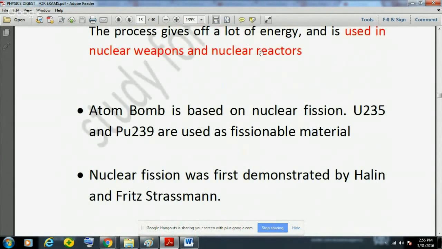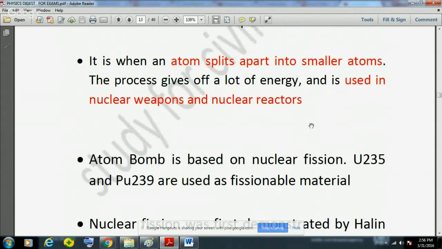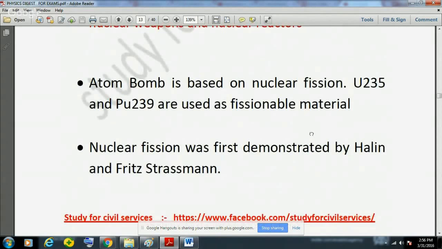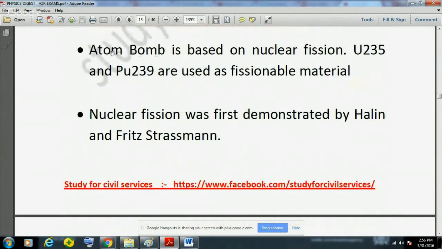Please remember this. The nuclear reactors which are used to produce electricity are based on the nuclear fission process, not fusion. Fusion is different. In fission, one big atom splits into smaller atoms, and fission is also the basis for the atom bomb. So the atom bomb is based on nuclear fission, but the hydrogen bomb is based on nuclear fusion, which North Korea claimed to have exploded just a few days ago. And uranium 235 and plutonium 239 are used as the fissionable material.